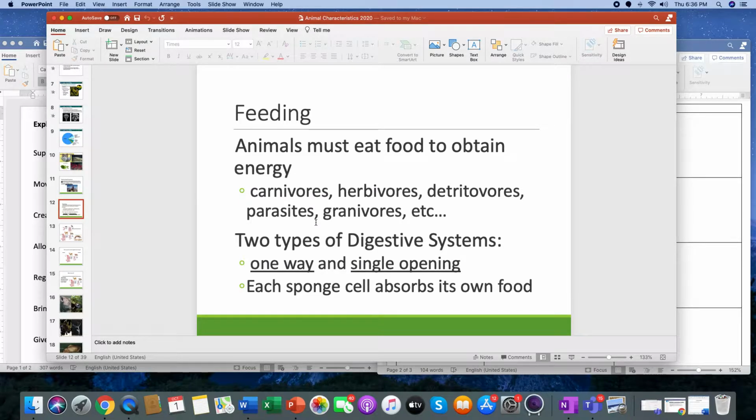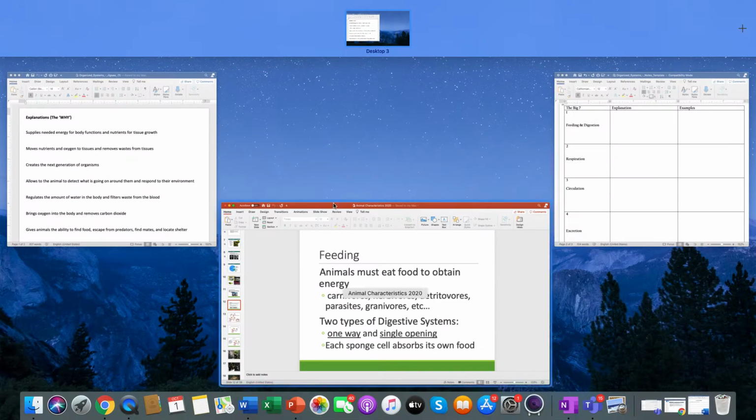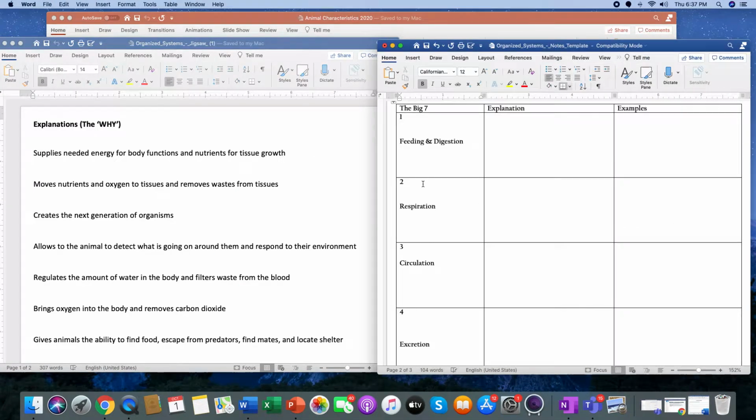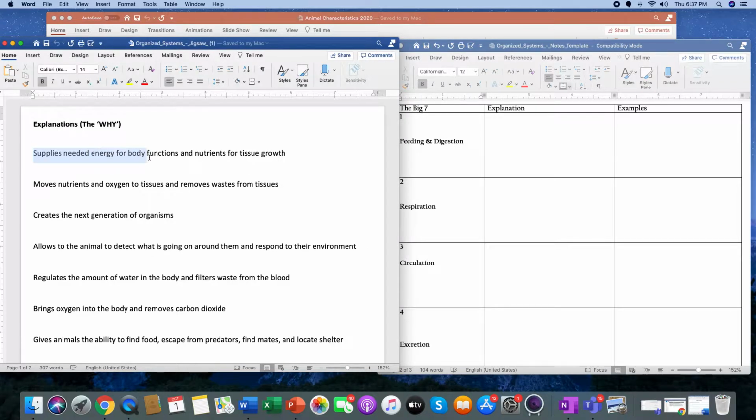But, and even, for example, you don't want to know any examples. How about that? But this is the first part of the Big Seven. So what I would do if I were you, I would just take a quick pause if you need to get this squared away. But I would pause real fast and maybe have this open on both sides of your screen.